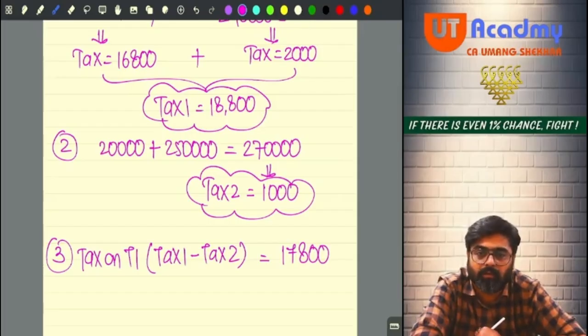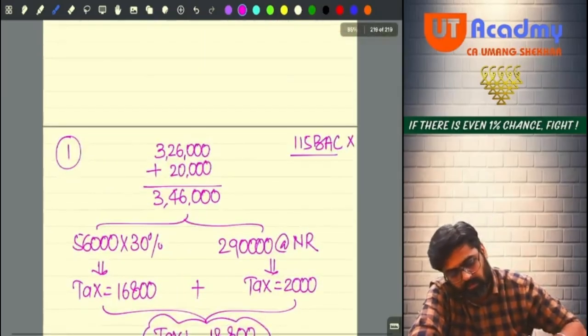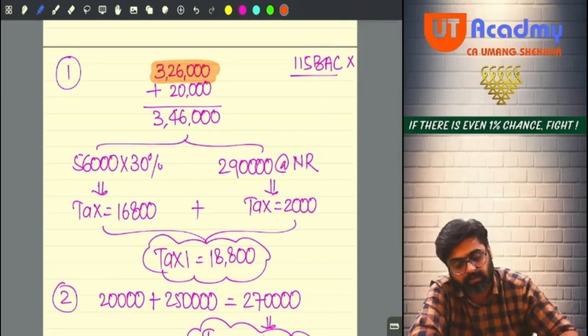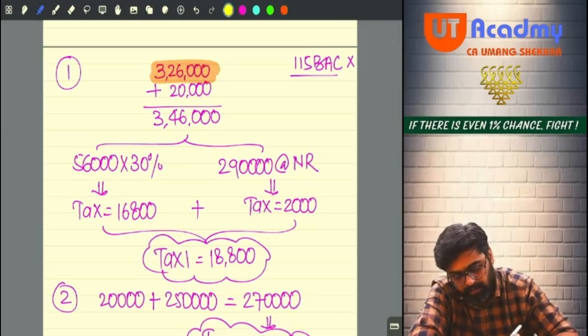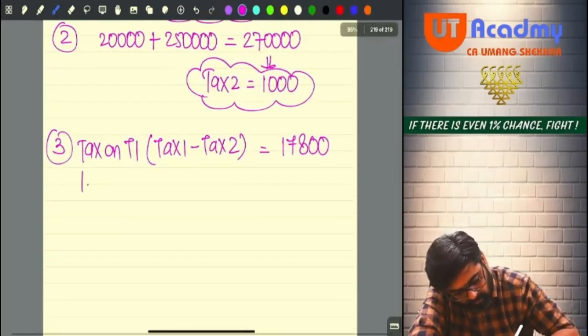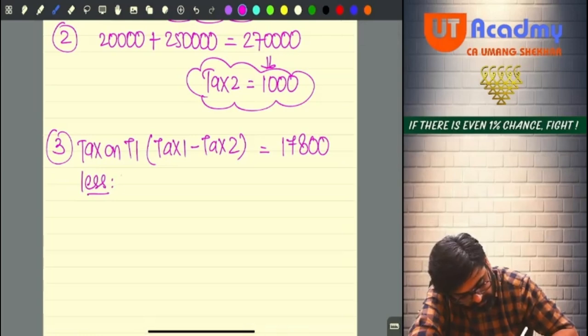Sure, sir. Will you get any rebate? Yes, because your total income is 3,26,000, which is less than 5 lakhs, no? So you are going to get rebate.